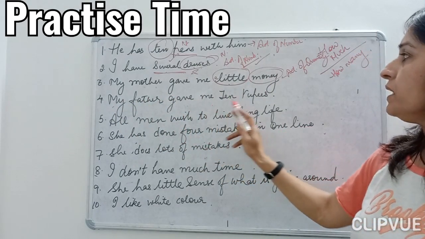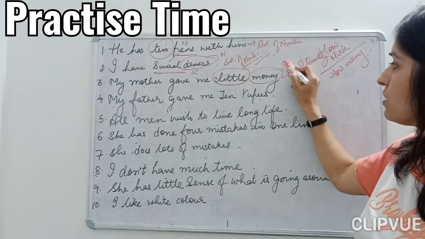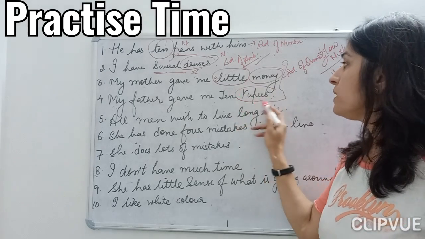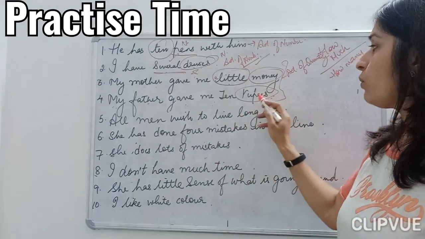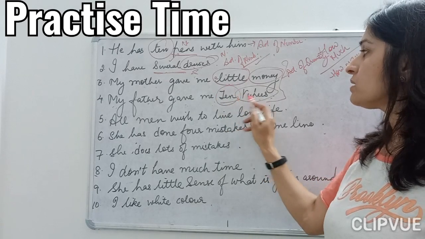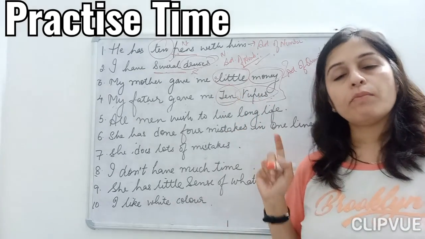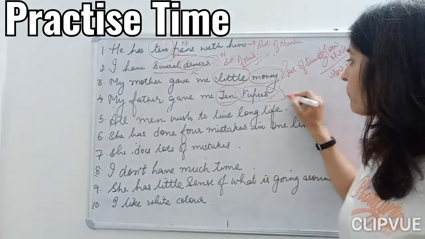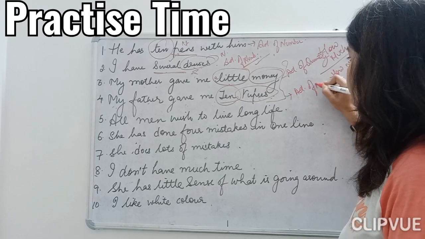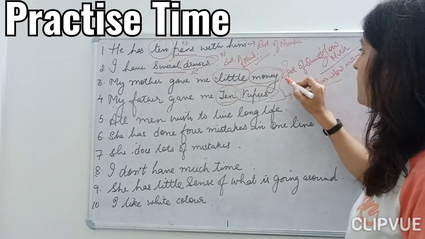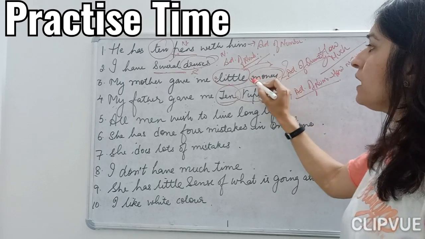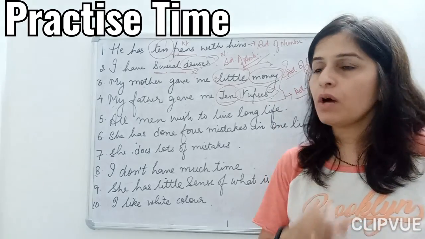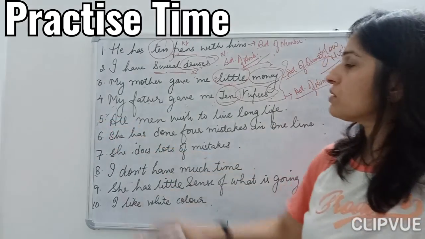My father gave me 10 rupees. Now see the difference here, children. Rupees is again my noun here, and my 10 is qualifying my noun. So how many rupees did your father give you? He gave me 10 rupees. See, here it is an adjective of number. Adjective of quantity when I am saying little money, because money is my uncountable thing and rupees is my countable thing. Let's move on to the 5th sentence, children.